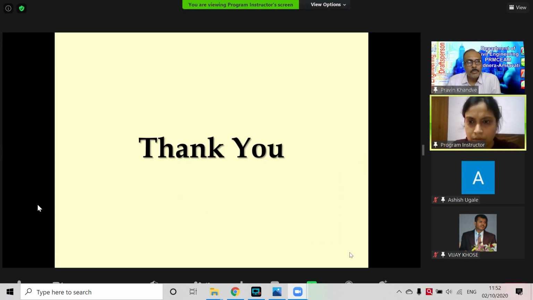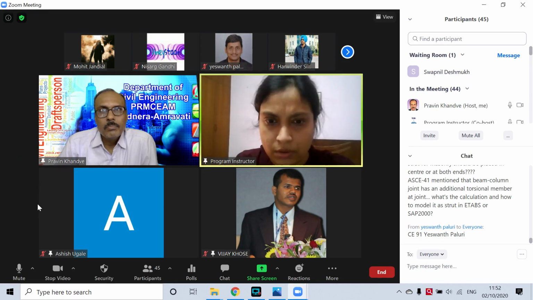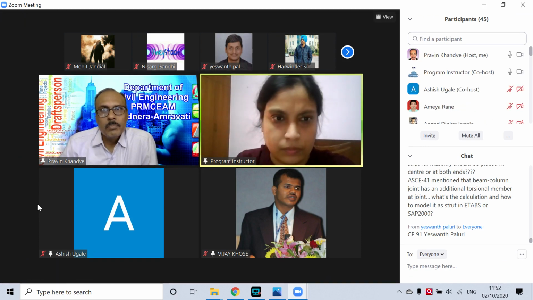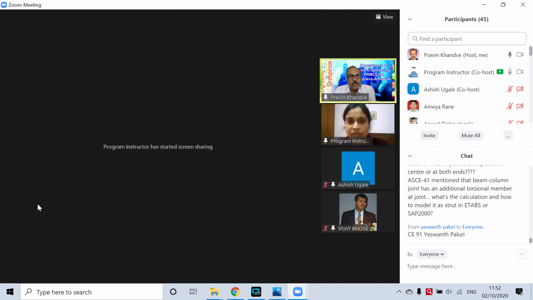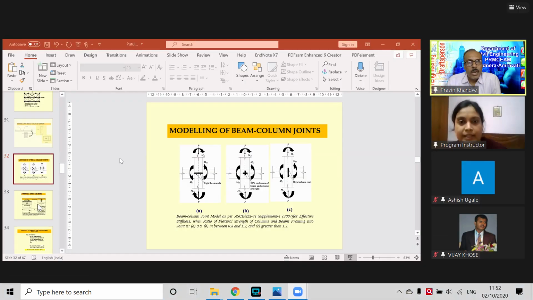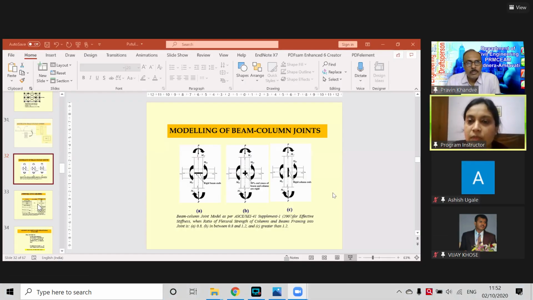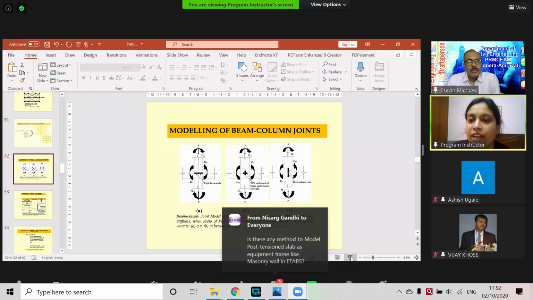You have to go back in the slides. Is it visible? Yes. Modeling of beam and column joint. Yes, we can model like this.